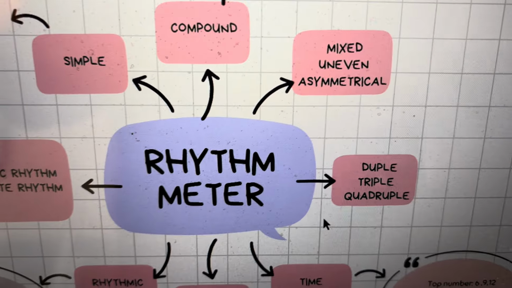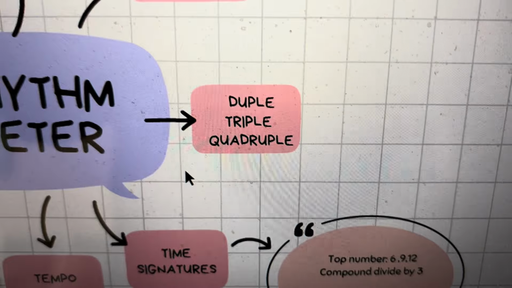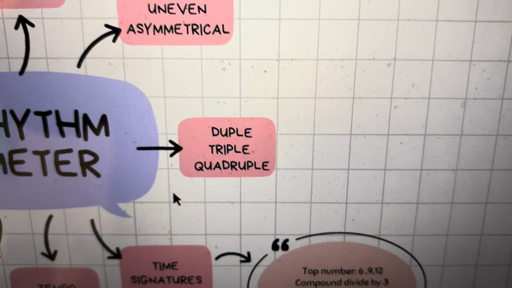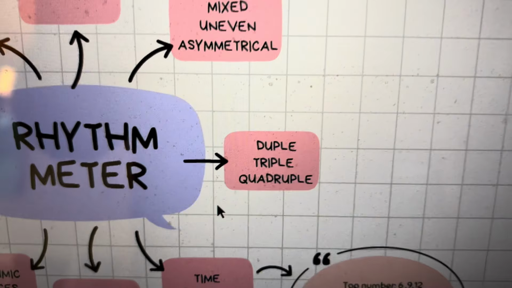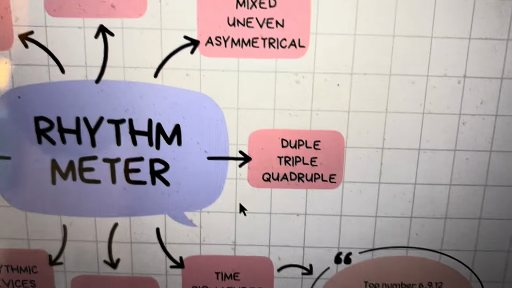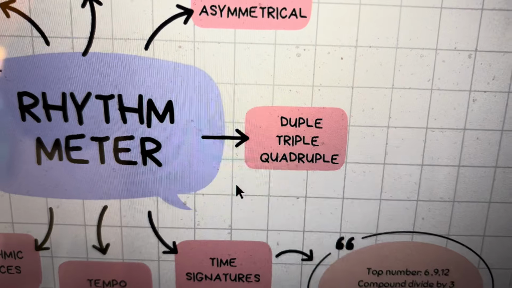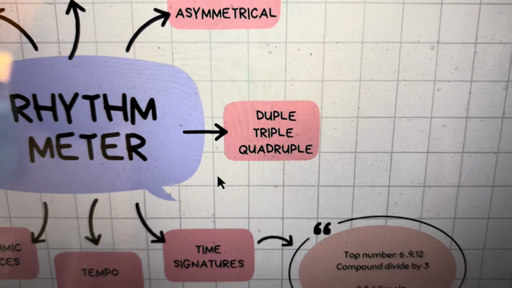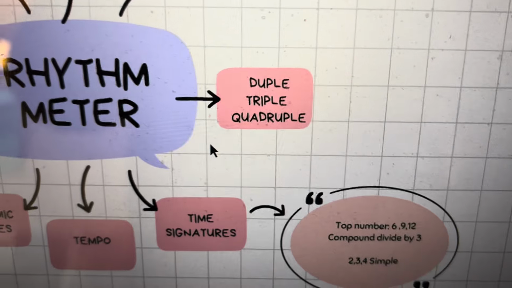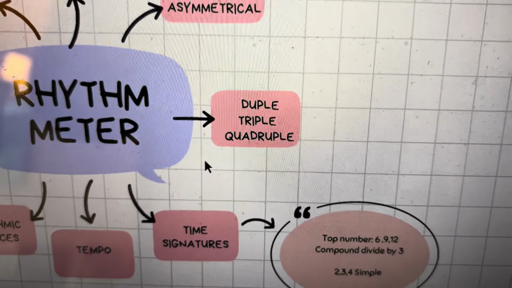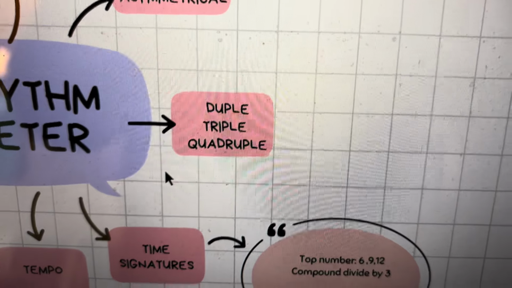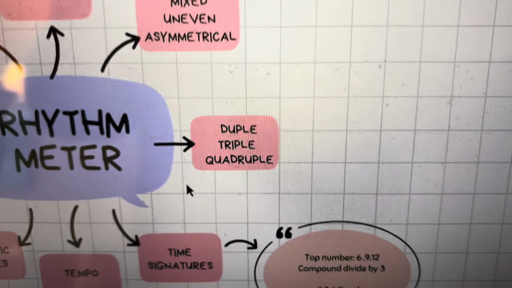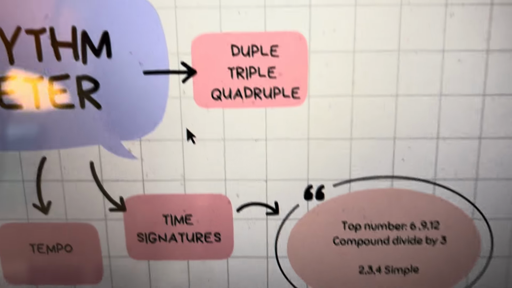Meter is really patterns of strong and weak beats. What triple means is strong, weak, weak, strong, weak, weak. Duple means strong, weak, strong, weak. Quadruple is strong, weak, medium, weak. They will really never ask you to tell the difference between duple and quadruple, because duple is just half of quadruple, so you can kind of argue. It's a little bit of gray area which one it really is. So unless it's really, really blatantly obvious for that meter type, they're not going to ask you to distinguish between duple and quadruple.